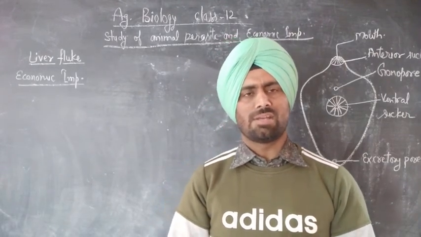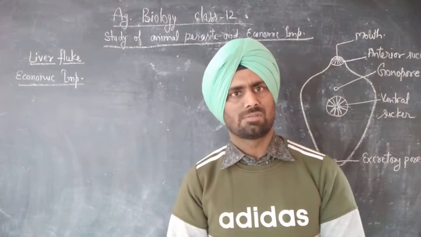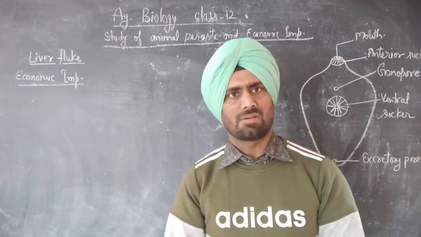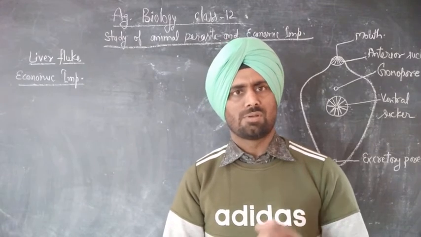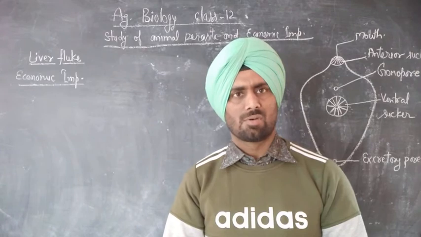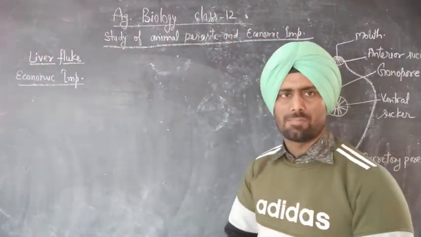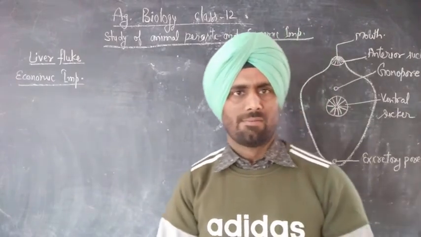So it is a very harmful parasite for such vertebrates like goat and sheep, due to loss in production and animals. Okay, so this is all about the structure and economic importance of the liver fluke.